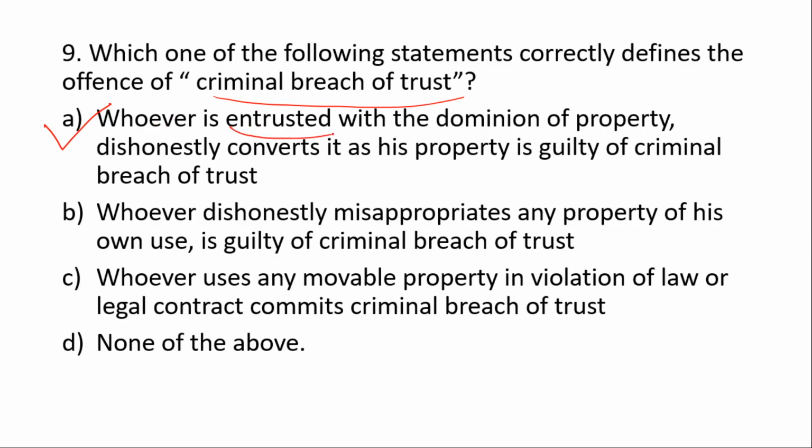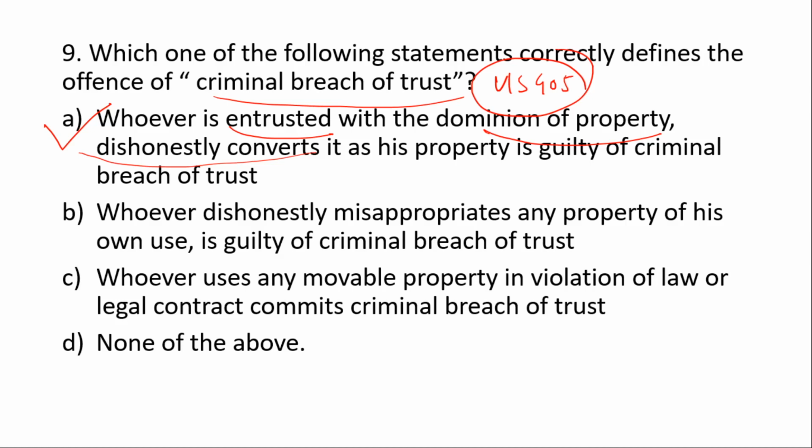Whoever is entrusted with the dominion of property and dishonestly converts it to his own property is guilty of criminal breach of trust, under Section 405. Now what are the essentials of Section 405?